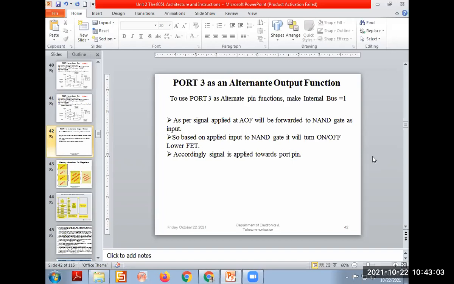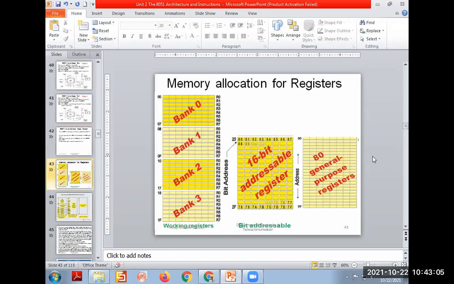Yes sir. Okay. Right, next point in this chapter, so we have finished the port. Now only remaining is the memory management scheme, and then timers are there operational, and then we have the interrupts and the instruction set. So that will require 3, 4, 5 hours. We'll finish that.